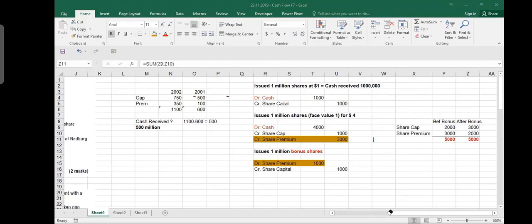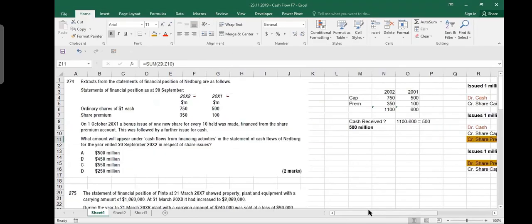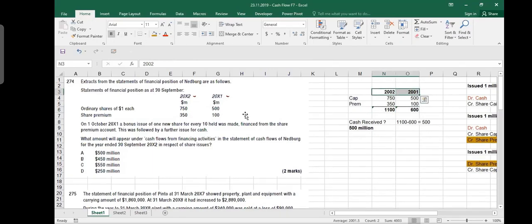Yes, sir. Okay, good. Now, in this particular question, they told you that your equity is increasing. The total is increasing from 600 to 1100. So do you think that if it had been all because of bonus, it should have changed? So they gave some bonus. Because of bonus, there was no change. So any change which is there, that is because of cash.